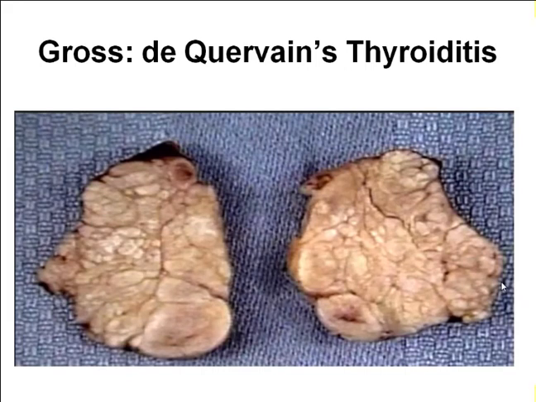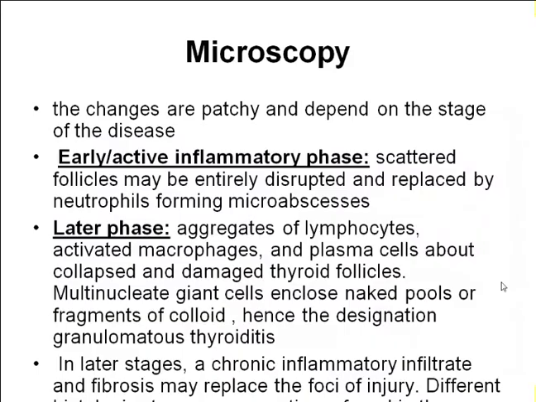So it is basically grayish white in color, and a nodular appearance you can also see, just like Hashimoto's thyroiditis. Microscopically, the changes are patchy and depend on the stage of the disease. So if it is the early